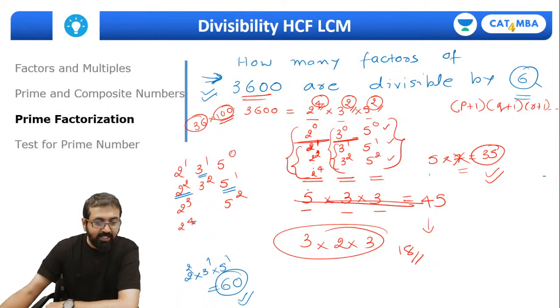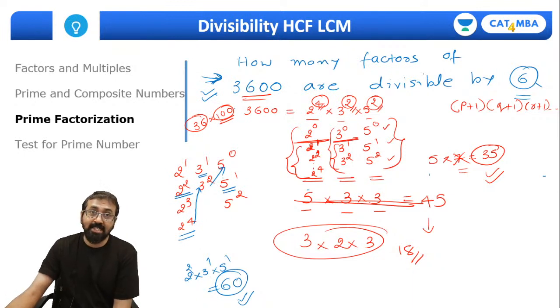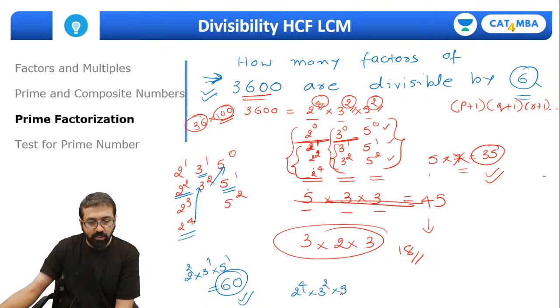In the same way, if I take 2 raised to 4, 3 raised to 2 and 5 raised to 0, what number will be formed? 2 raised to 4 is 16, 3 raised to 2 is 9, so 16 nines are 144, and 5 raised to 0 is 1. So even if I form this number, 2 raised to 4, 3 raised to 2, 5 raised to 0, this number will surely be a factor of 3600.